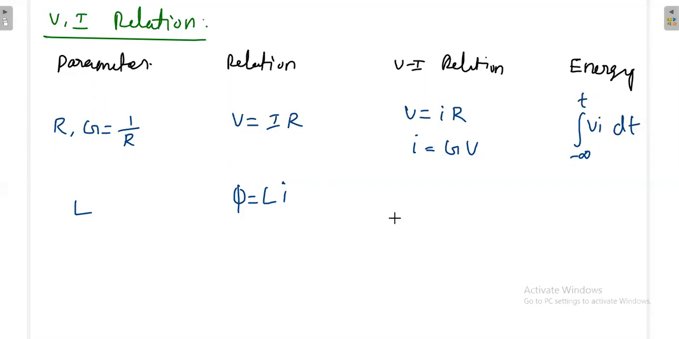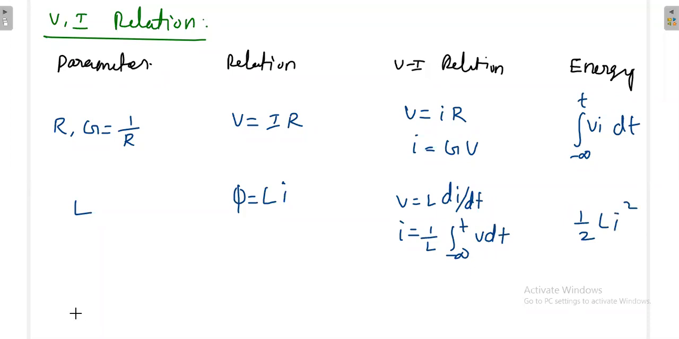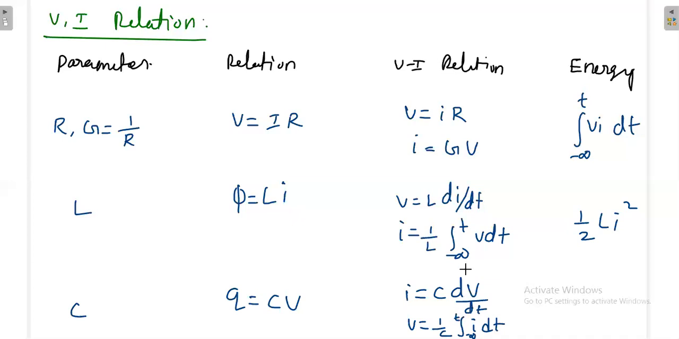Next, psi is equal to Li, then V is equal to L di by dt, or otherwise I is equal to 1 by L integration minus infinity to t V dt. Again, the energy is 1 by 2 Li square. The next one is C. C means Q is equal to CV. Here I is equal to C dV by dt, and then V is equal to 1 by C integration I dt, with the limit from minus infinity to t.